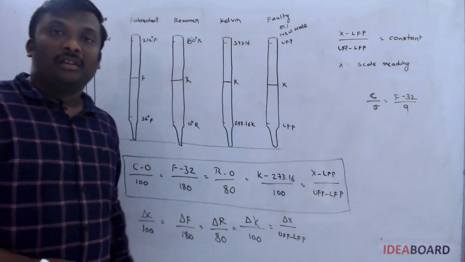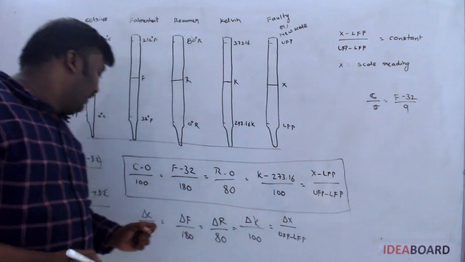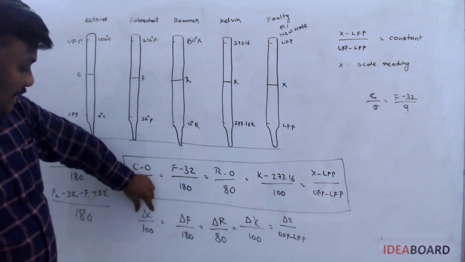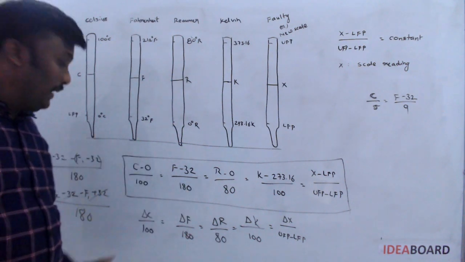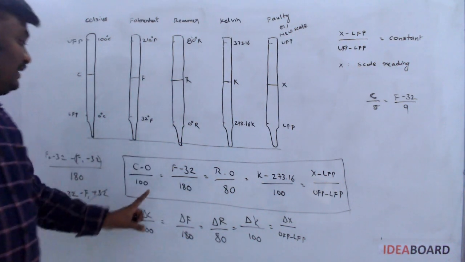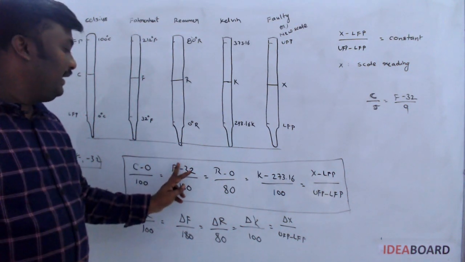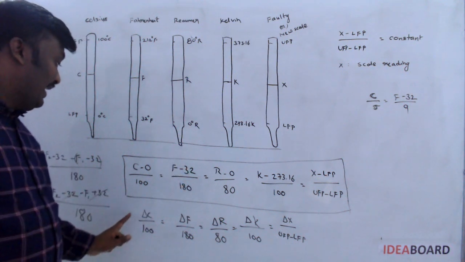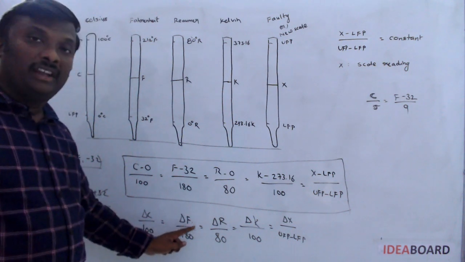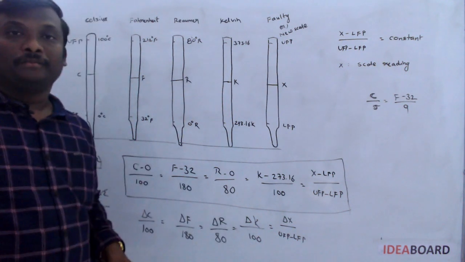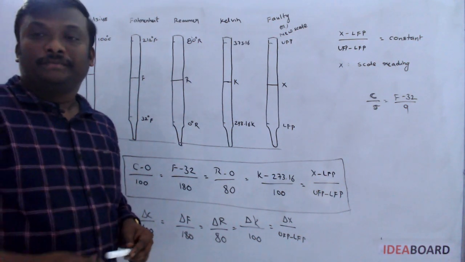Whenever the change in temperatures is given in the numerical, that means they give delta C and ask delta F, then it is better to use this formula. If they give a Celsius reading and ask for a Fahrenheit reading, use the earlier one. If they give a change in Celsius reading and ask for a change in Fahrenheit reading, then use this method. These are the different types of temperature scales.